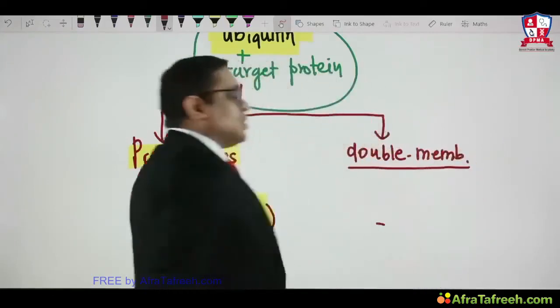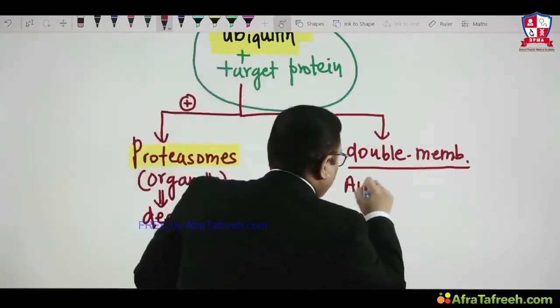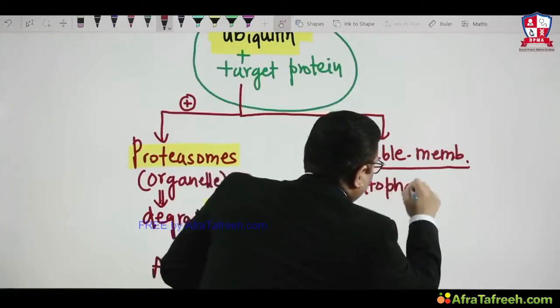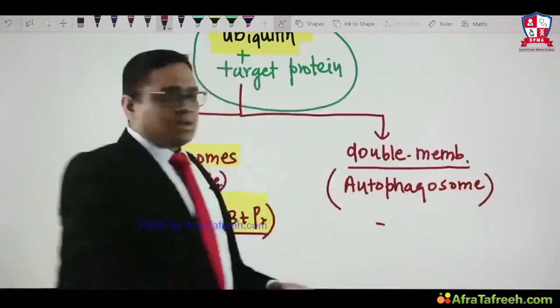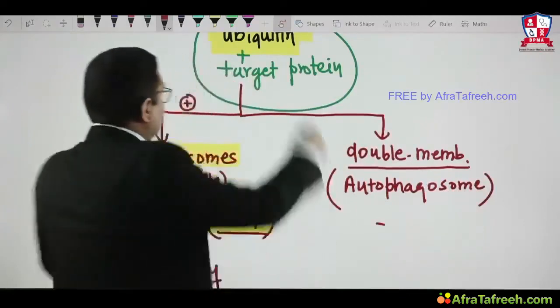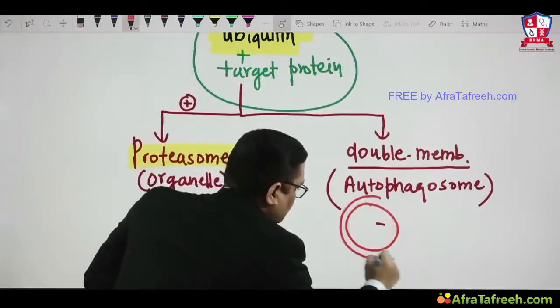This is called autophagosome. So this is how autophagosome will be formed. Autophagosome is a double membrane structure. See what I'm writing here? It's a double membrane structure.